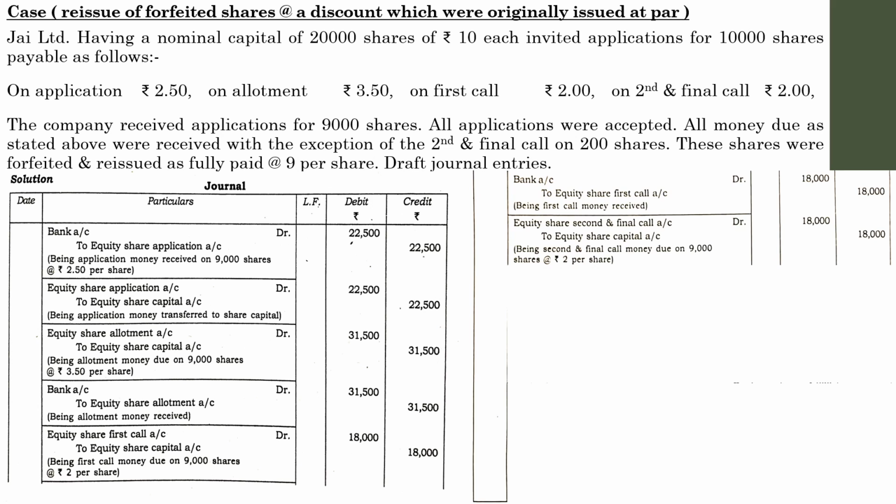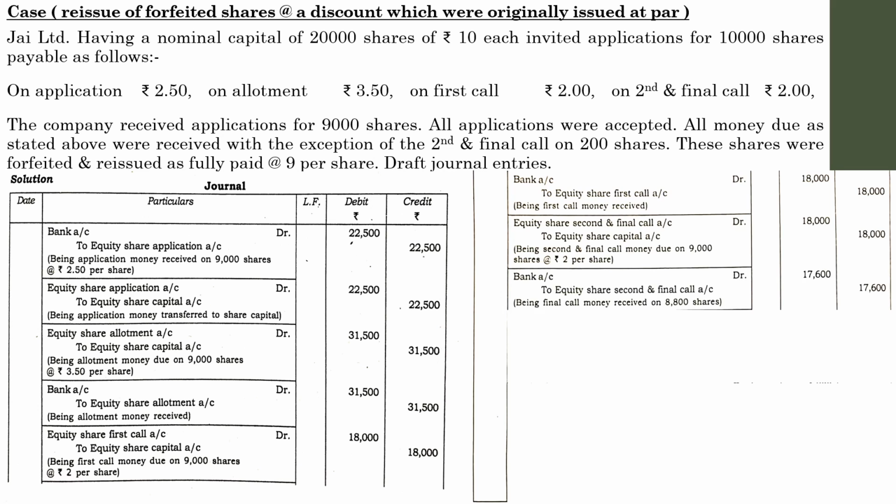So the actual money to be received by the concern with regard to the second and final call will be bank account up to equity share second and final call, 17,600. So how did we get 17,600? Total number of shares applied by the public are 9,000 shares. Out of 9,200 shares, 200 held by a shareholder failed to pay the second and final call.